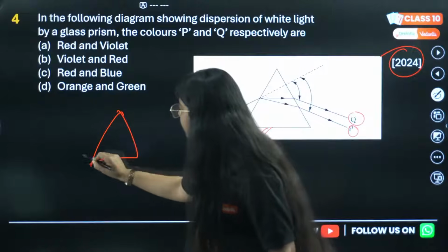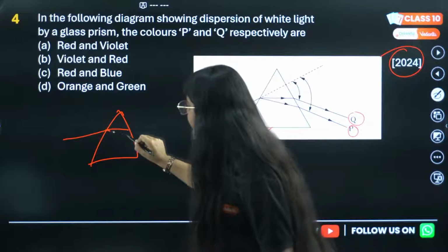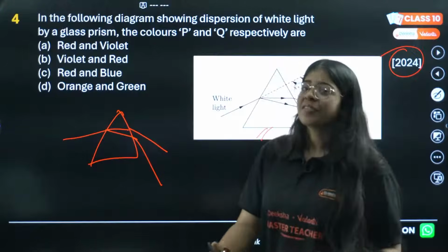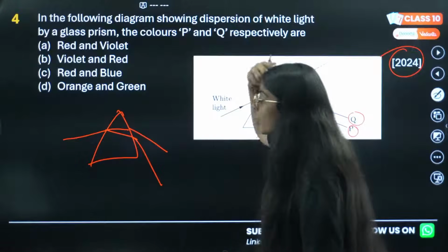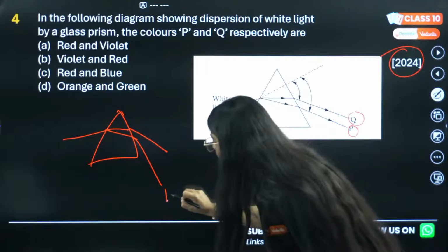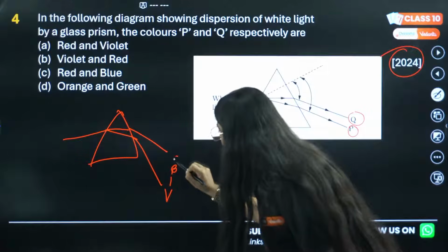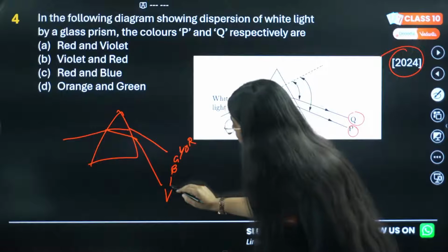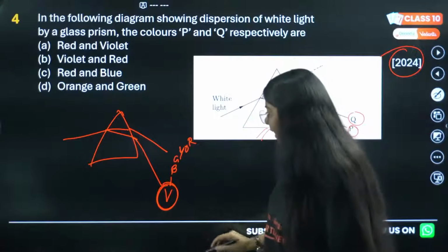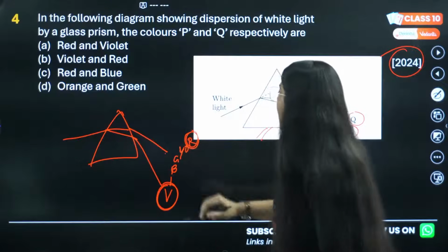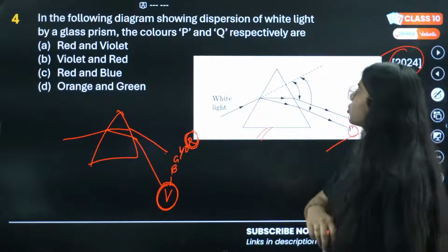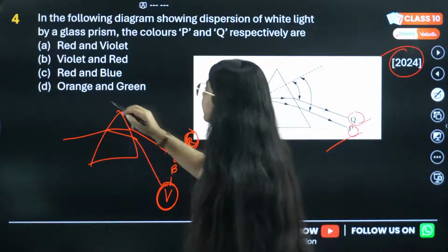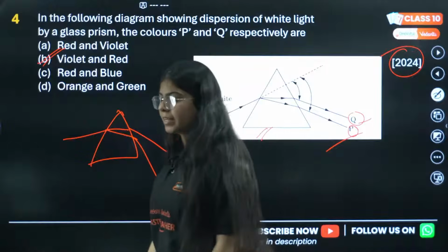So this is my prism. White light comes, gets reflected, and it comes out something like this. Now remember, this is VIBGYOR. Just remember to write it upside down from here. So the lower one will be violet, the upper one will be red. The lower one is P, upper one is Q. So for P we have violet and for R we have red. So B is the correct option.